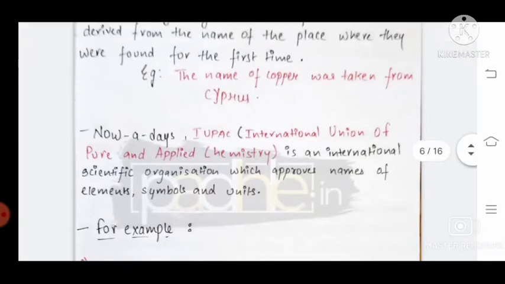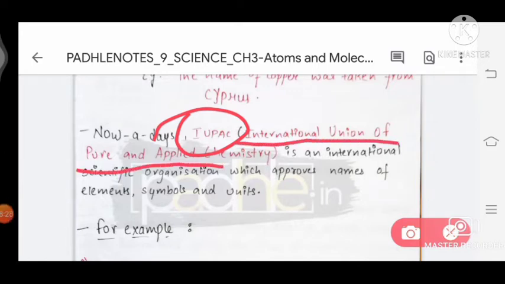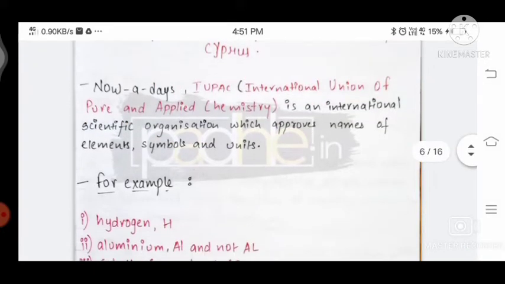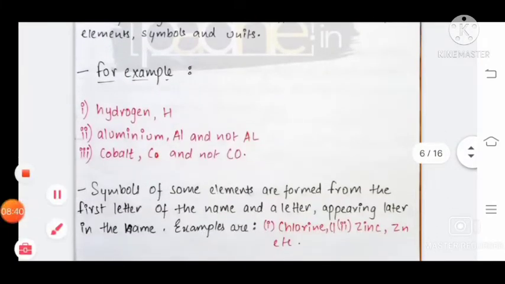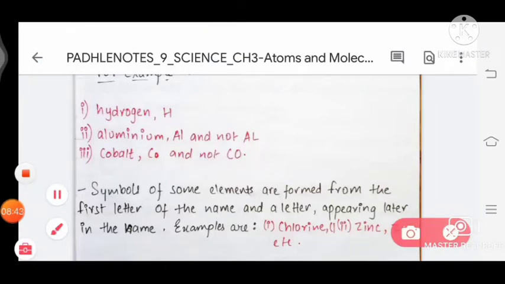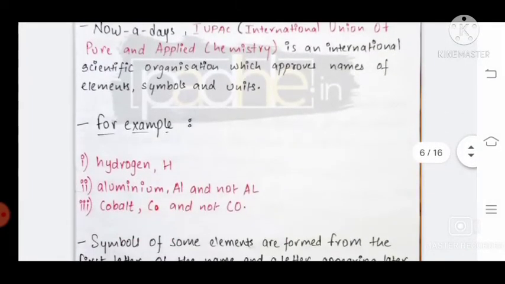And nowadays the IUPAC, the International Union of Pure and Applied Chemistry, is an international scientific organization which approves the names of elements, symbols of elements and units. For example, there are some elements and symbols which are approved by the International Union of Pure and Applied Chemistry.